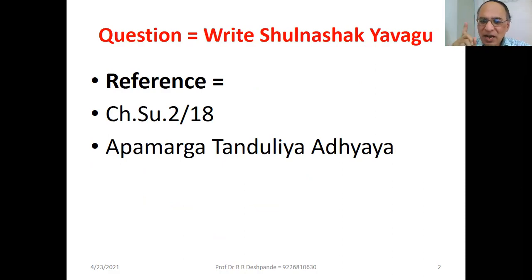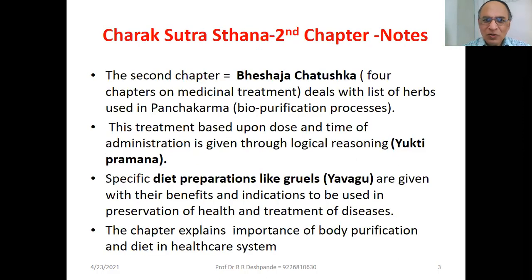The chapter's name is Apamarga Tanduliya. Apamarga is a plant, a herb. Adhyay means chapter. We will definitely give you the answer to that question, but I am also going to revise the whole chapter in a very fast manner. This is like short notes for Charak Sutrasthan chapter 2, Apamarga Tanduliya.